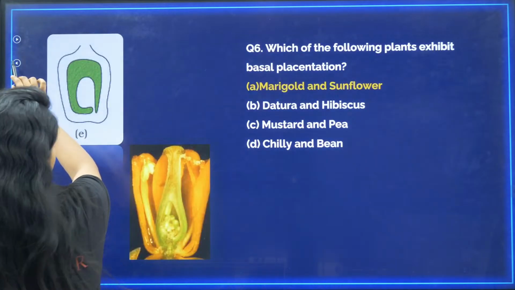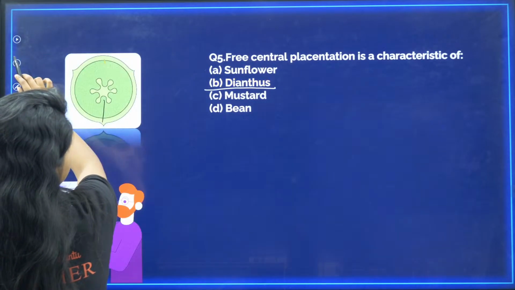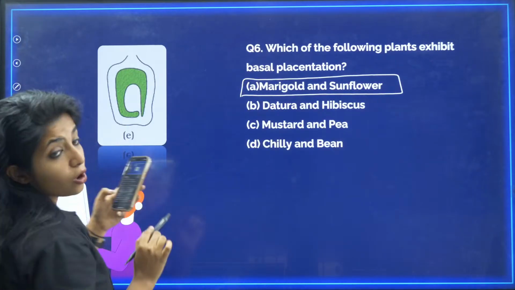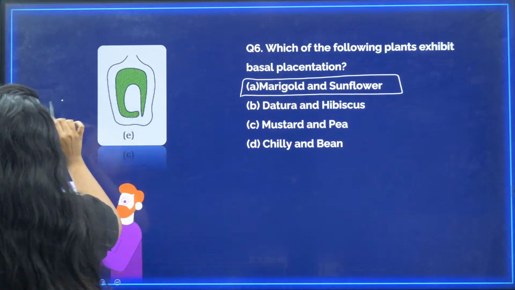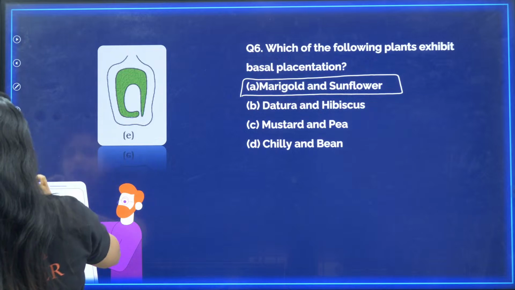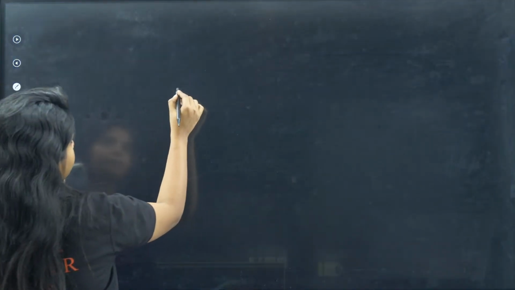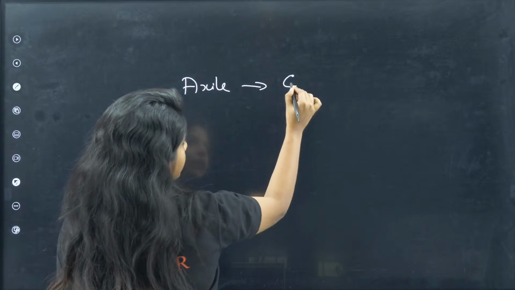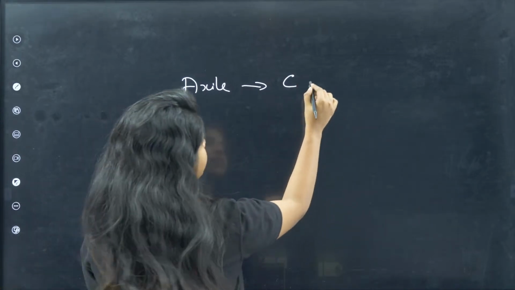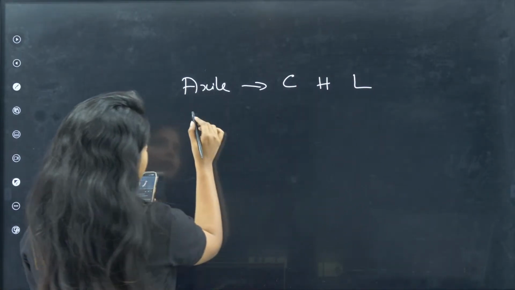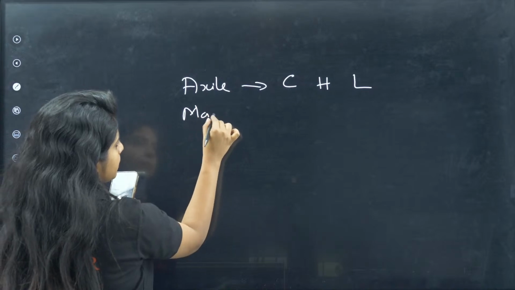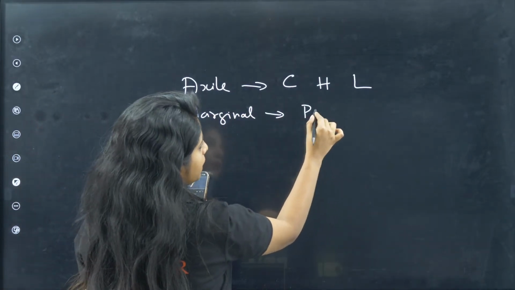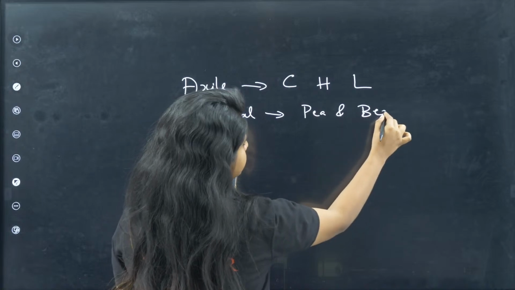Okay. Chili also shows exile placentation, okay. Those of you who are asking me an extra thing, let's see. So exile, it is for China rose, and then we have hibiscus, and then we have lemon. And then we came to marginal. Marginal is shown by, tell me, it's pea and bean.